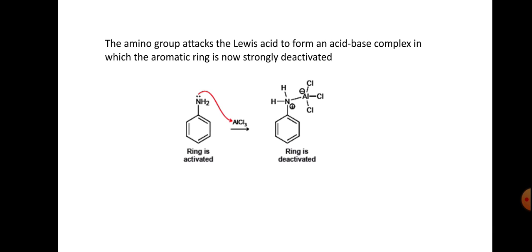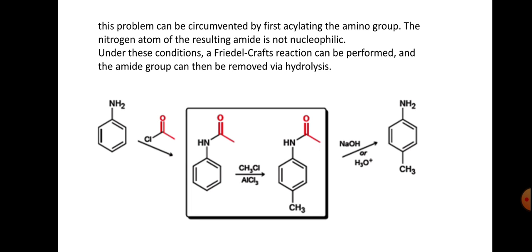So the amino group attacks the Lewis acid to form an acid-base complex in which the aromatic ring is strongly deactivated. Aniline has nitrogen with a lone pair of electrons, and AlCl3 is the Lewis acid. So this is the ring deactivation process, and this is the reaction.